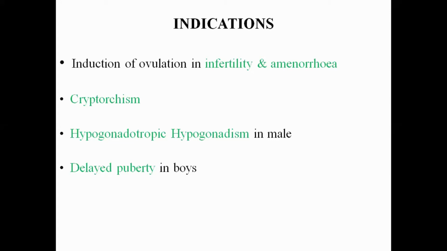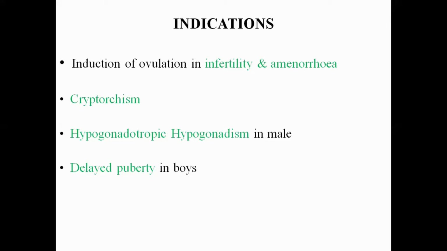Number one indication is infertility and amenorrhea. What is infertility? Infertility is the failure to achieve clinical pregnancy. Whereas amenorrhea is the cessation of the menstrual cycle.